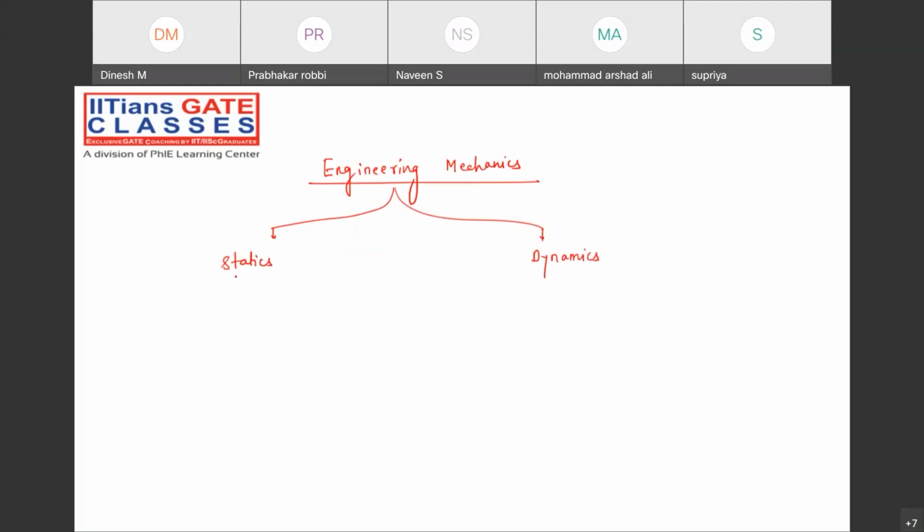When I say statics, it means under the rest condition. Yes or no, guys? Dynamics, in the broad sense, means there is a motion. Yes or no, guys? Now under statics, when the body is under rest condition, then we have to discuss the forces and moment.